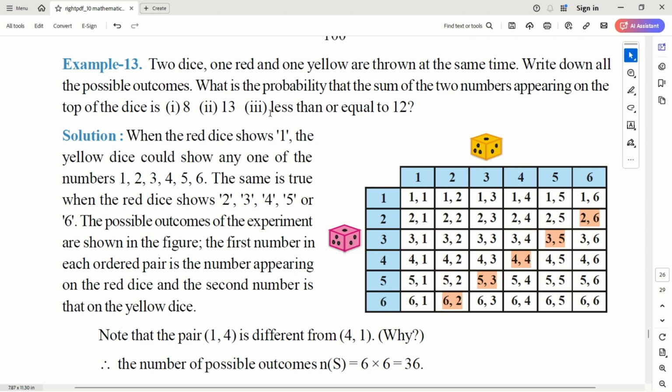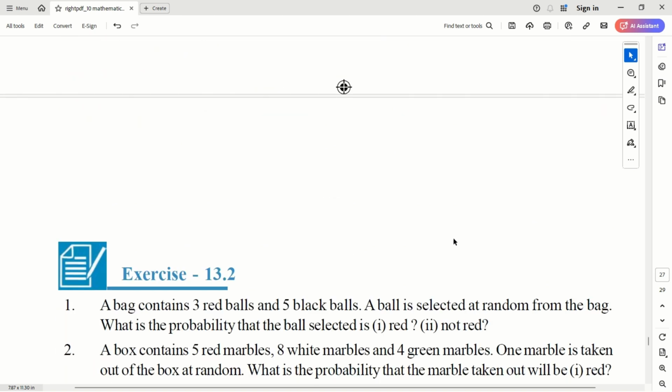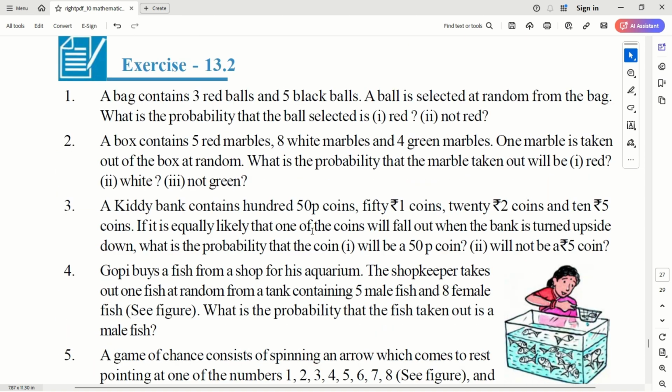And what is the probability of getting less than or equal to 12? Definitely 6 plus 6 is 12. So the maximum is 12, so everything is 2 to 12. So less than or equal to 12 is a certain event, correct? So the probability is 1. Okay. So this is how you solve these problems. Let's do exercises and then the optional exercise.